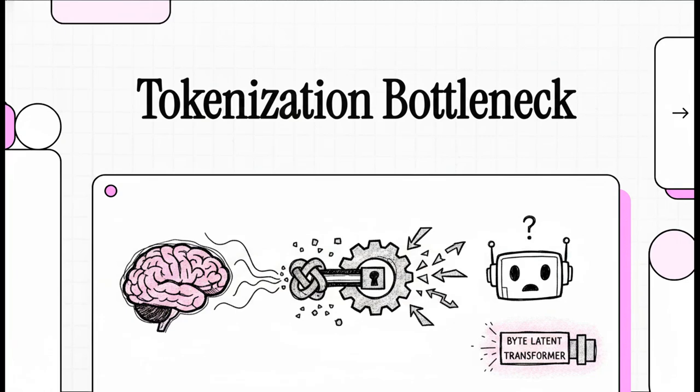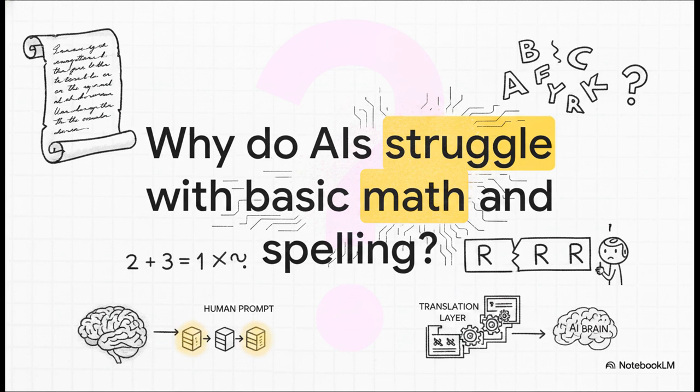Welcome to this explainer. Today we are going to uncover the invisible mechanics that are actually holding modern AI back, and then we'll look at a brilliant new architecture designed to totally fix it. If you've ever been amazed by a large language model's vast knowledge, but then completely baffled by its inability to do something simple, well, you are definitely in the right place. So let's dive into this crazy paradox.